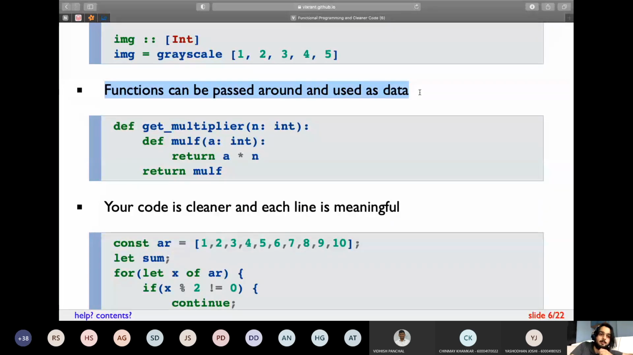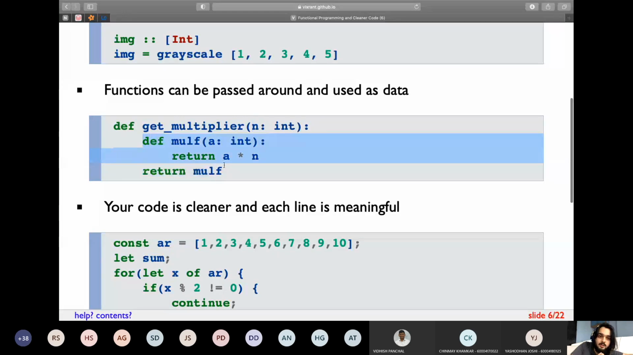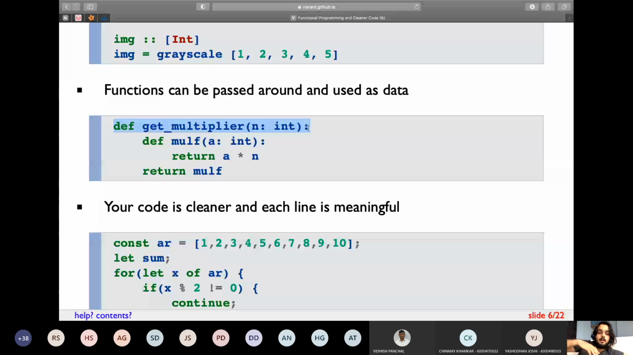So here's a little bit of Python code which you might not have seen before. There's a function called get multiplier. That is, it takes an integer n and it makes a function called mulf. So what it is doing is, given an integer n and given another integer a, it is multiplying both the integers. But you can actually modify this function and you can dynamically create as many functions as you want in the future.